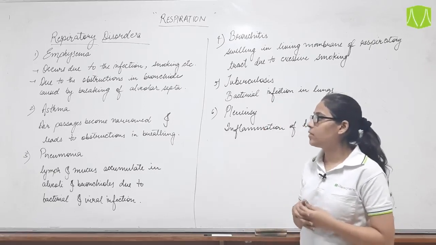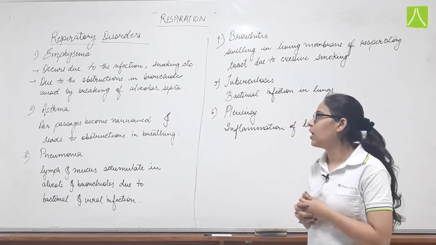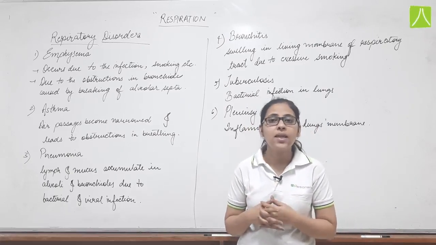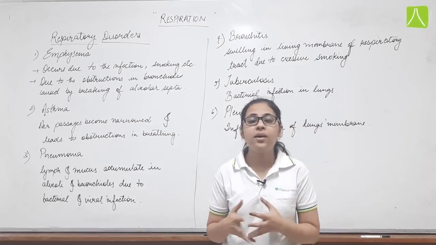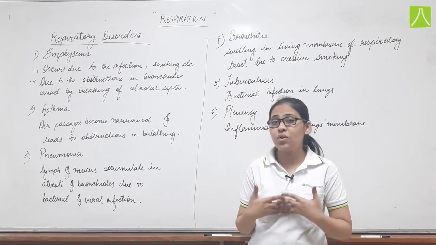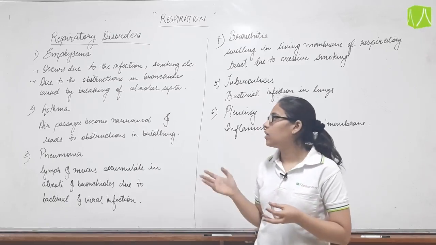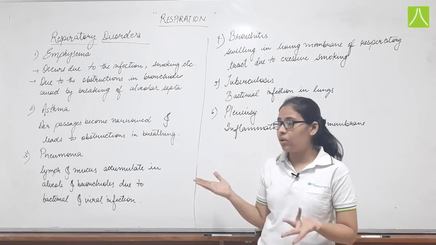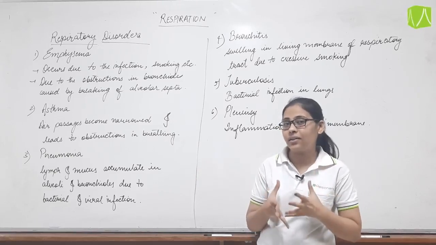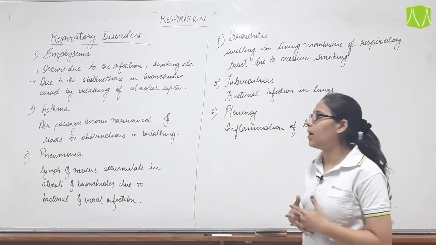Next is asthma. Air passage becomes narrow and leads to obstruction in breathing. The air passage, that is the trachea, the windpipe, the bronchi basically, becomes narrow. And because of that we feel obstruction, or we feel suffocated while breathing. So the disease which is caused due to the narrowing of the respiratory tract, that is windpipe or bronchi, is called asthma.